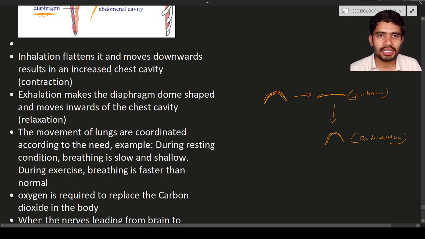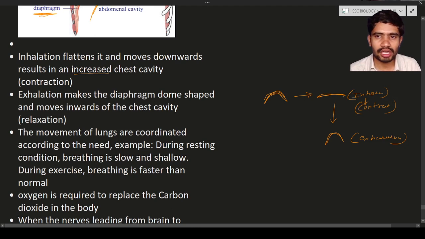Here you can see the chest cavity. When the diaphragm moves down, the chest cavity increases. That is inhalation, and it is caused by contraction. What is meant by contraction? Contraction is when the diaphragm moves down and the chest cavity increases.